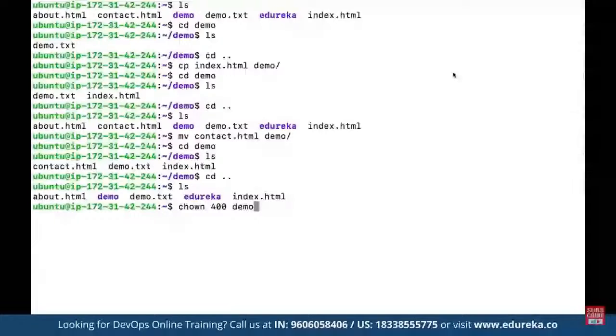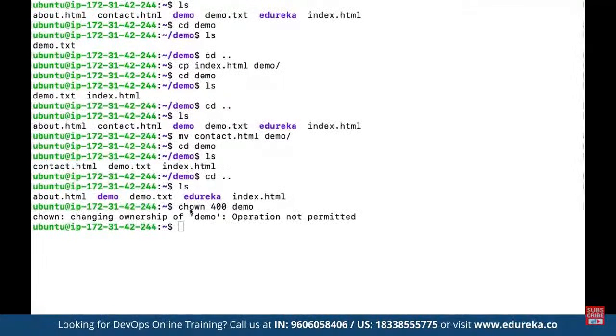Now we can see that for certain commands, we don't get access to run the command until we have given admin privileges. For that, we have to make use of the sudo command. So here we can simply make use of sudo to give the admin privileges, and then define the same command.